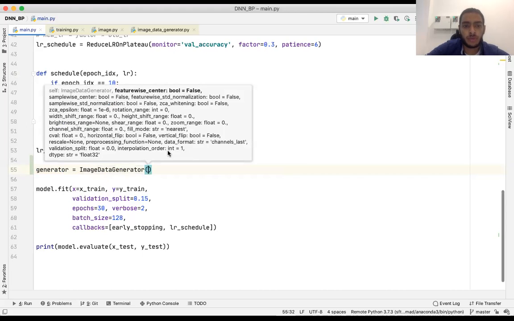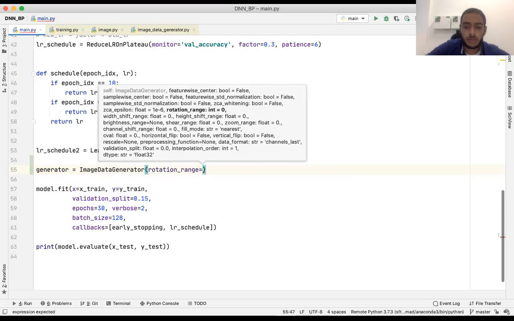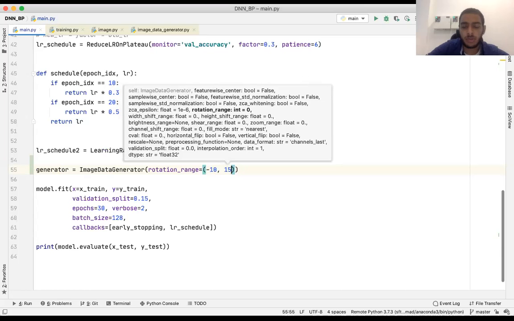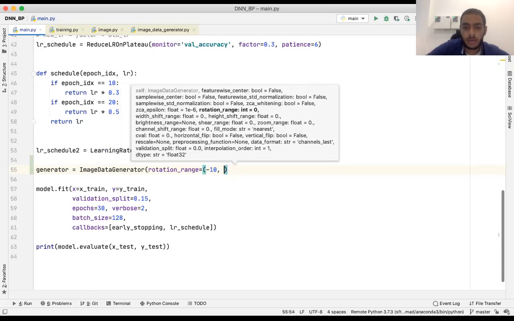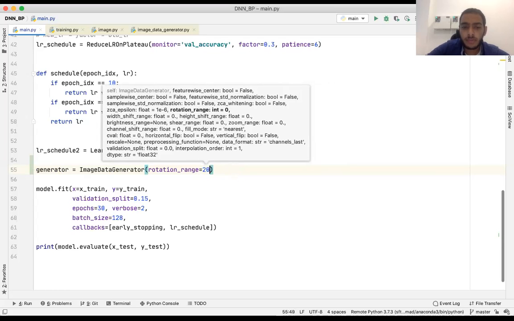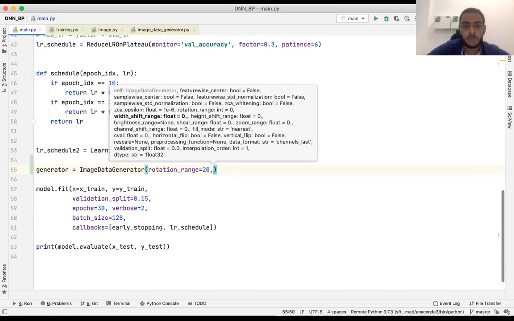What I will choose here for this problem first is rotation. Rotation range can be a tuple, for example, if I want the degrees to rotate the image from -10 to 15. But if we provide only a float, it will make the range itself symmetric. For example, here I provided 20, so the range will be from -20 to 20. And I feel this is appropriate here.